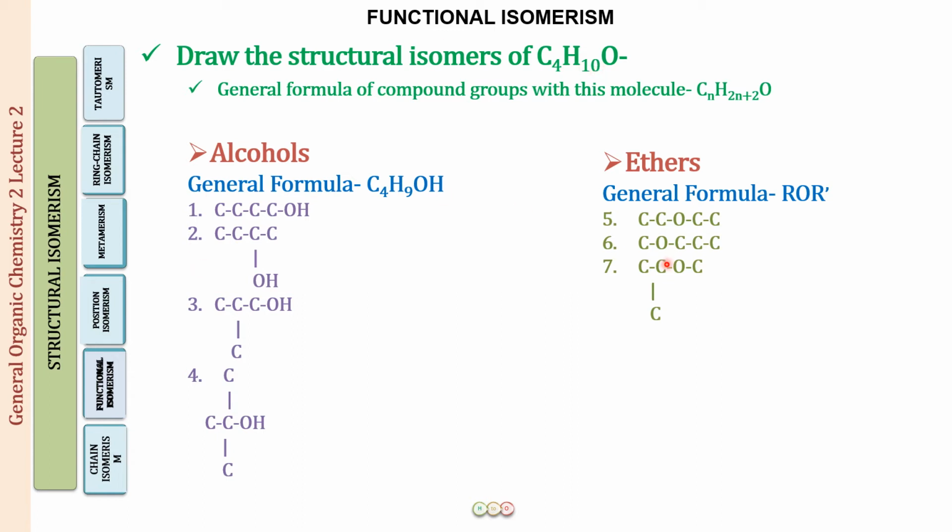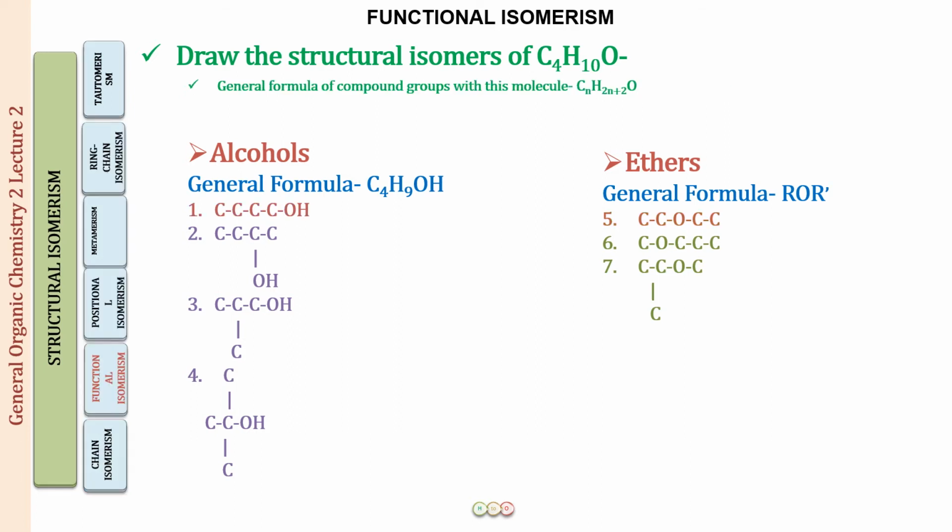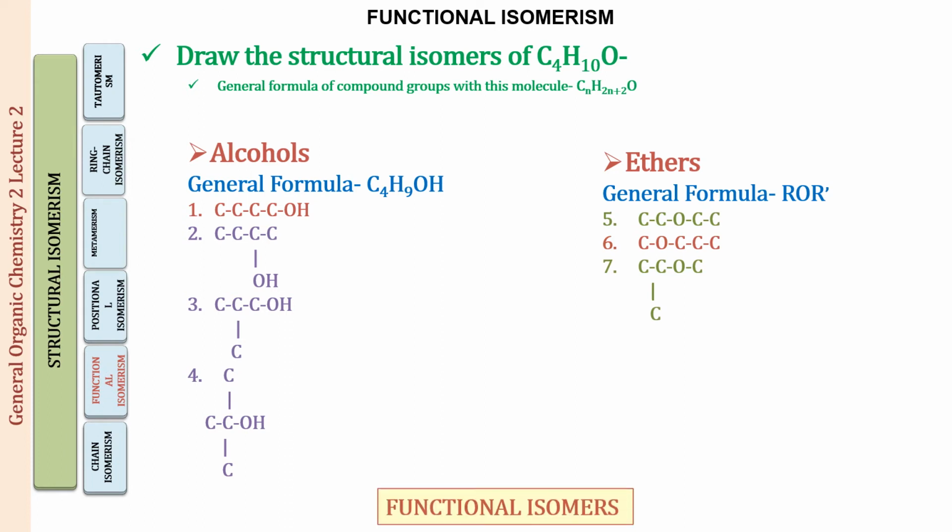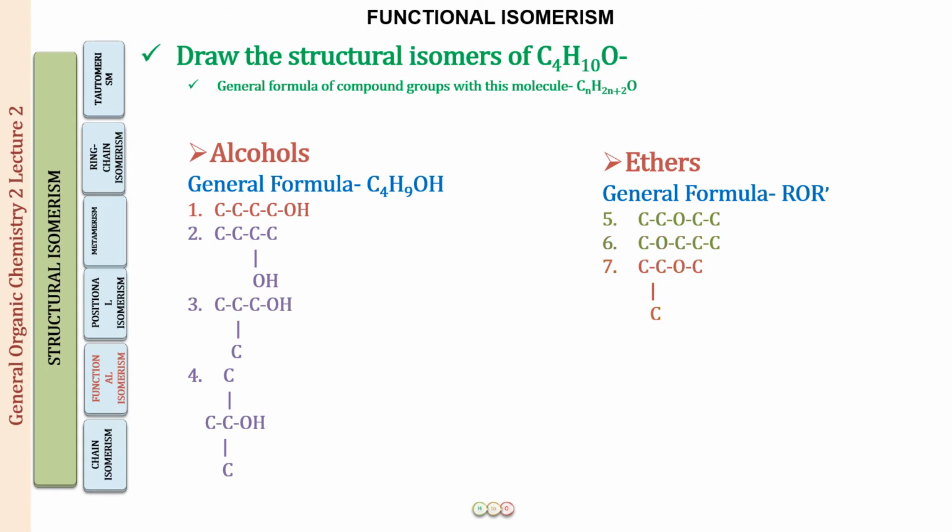So all of these now are isomers. But what type of isomers? That is what should be clear to you. So if you look at 1 and 5, in 1 the functional group is OH, and in 5 the functional group is O. So this is an ether and this is an alcohol. So the type of isomerism that we can see in 1 and 5 is going to be functional isomerism. Next, if we look at 1 and 6, again a functional group difference, so it is going to be functional isomers. And if we look at 1 and 7, it is going to be again functional isomers.